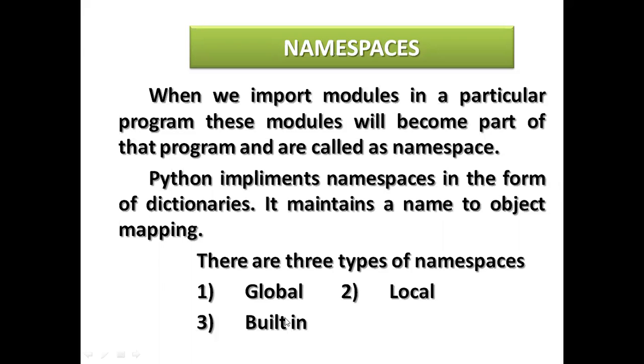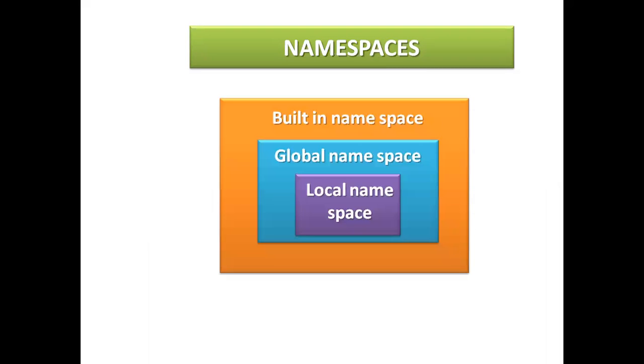Built-in means the built-in functions which you are using from the Python library. So how does it take space in Python? Built-in namespace. See here, global namespace, and local means local within a limit only.